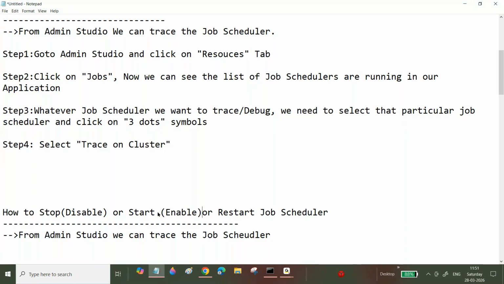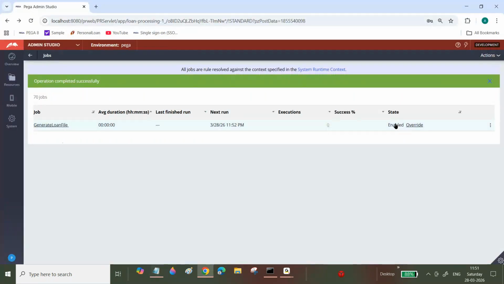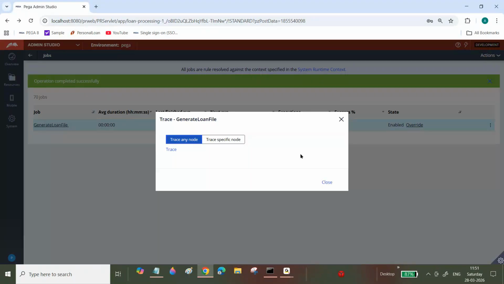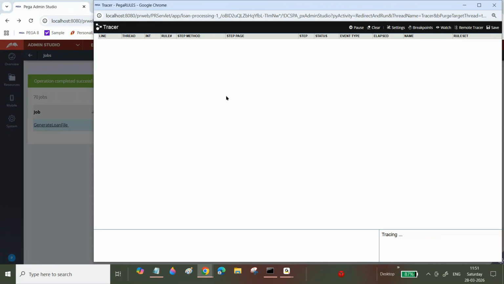Okay, clear. So now this is the way we can start. Now I want to debug. Click on the three dot symbol and click on trace. Now it will trace whether that activity is executing.